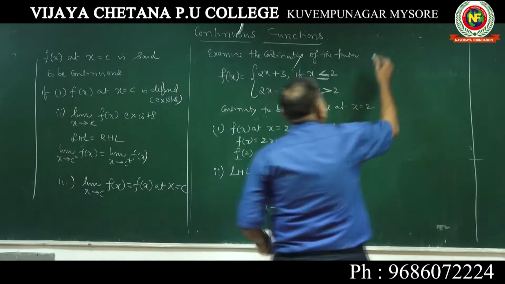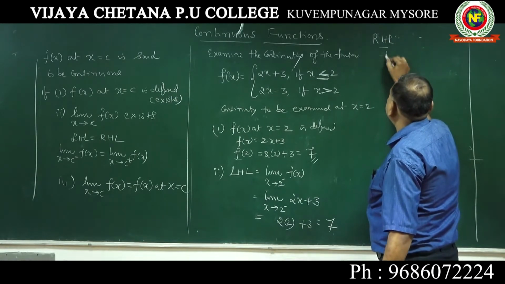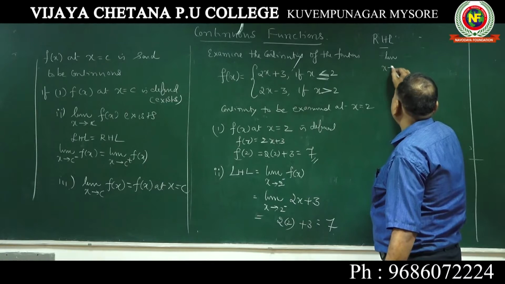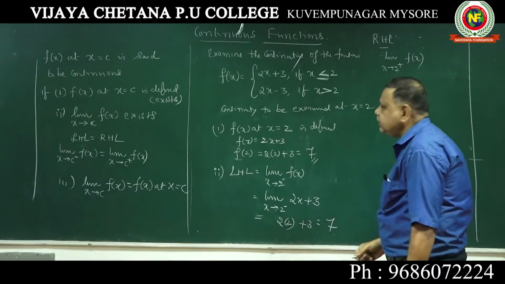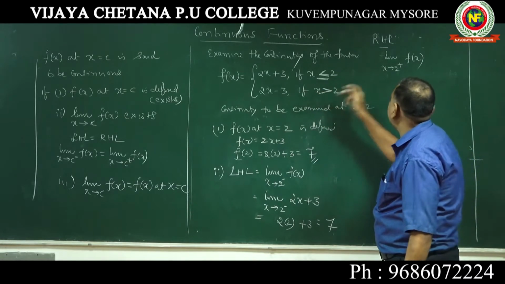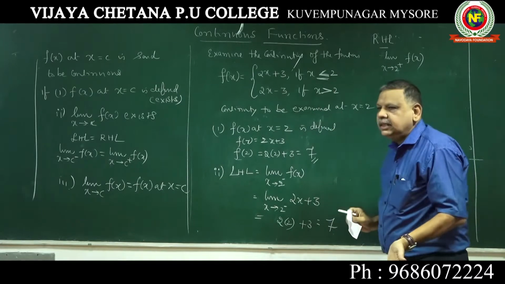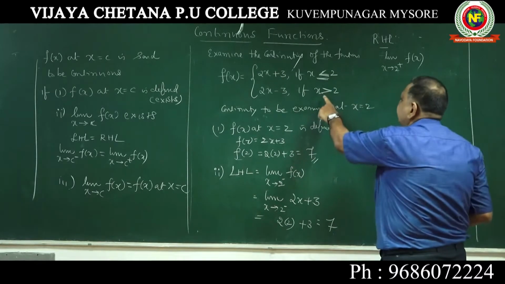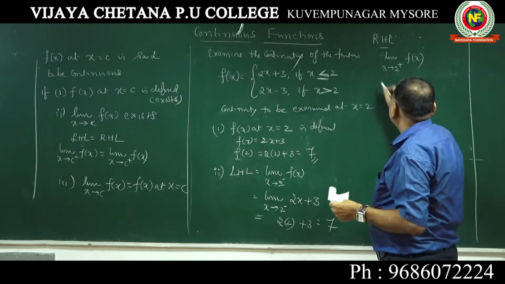Now coming to right hand limit, RHL. RHL is limit x tending to 2 plus of f of x. When you take it, you should take this one, because greater than 2 is always 2 plus. Understand one thing: less than means 2 minus, greater than means plus. Right hand limit is always plus, left hand limit is always minus.